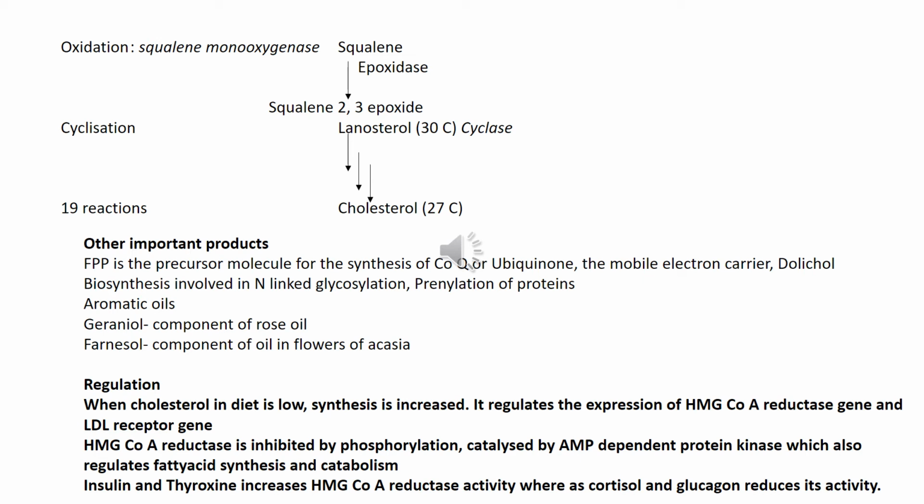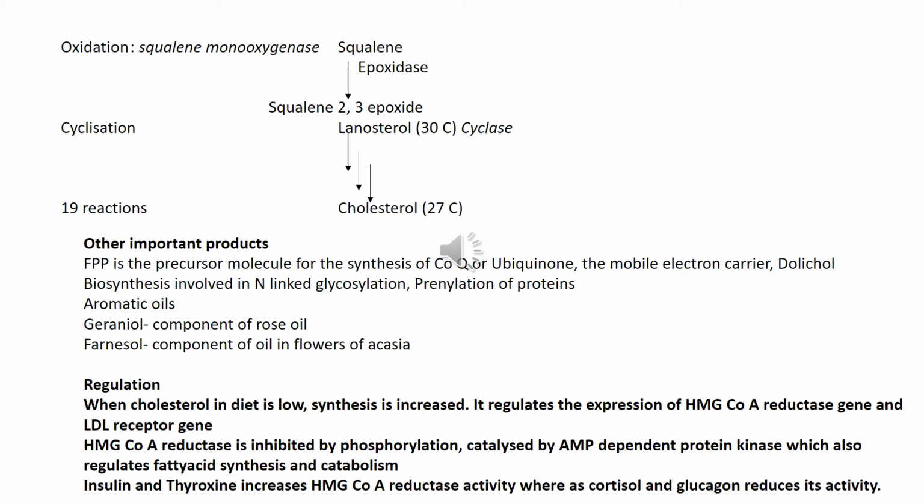So these are the basic biosynthetic reactions in cholesterol biosynthesis, which mainly occurs in 5 stages, and some important products are formed during the course of cholesterol biosynthesis.